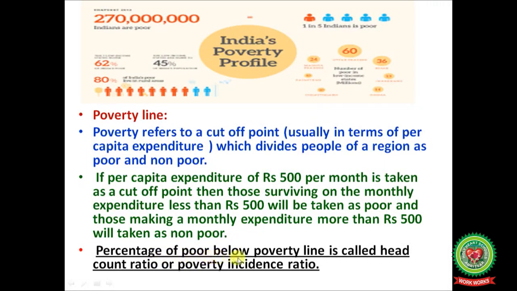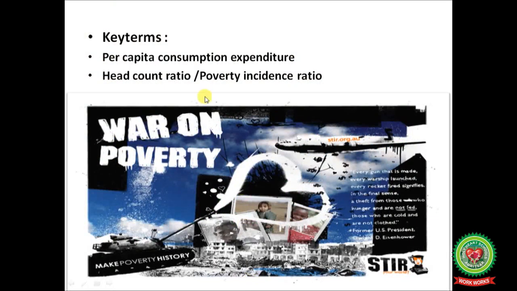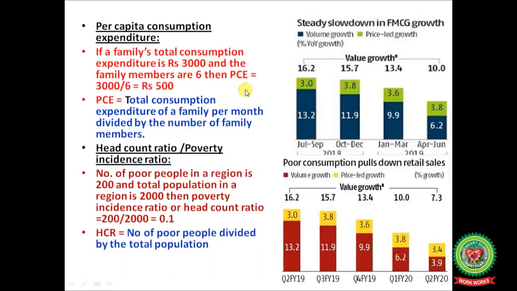Percentage of poor below poverty line is called head count ratio or poverty incidence ratio. Key terms related to the topic are per capita consumption expenditure, head count ratio or poverty incidence ratio.